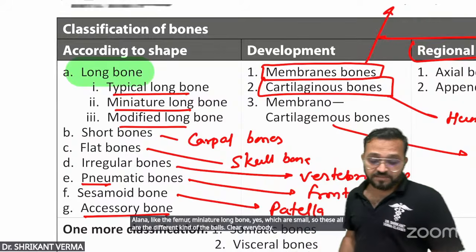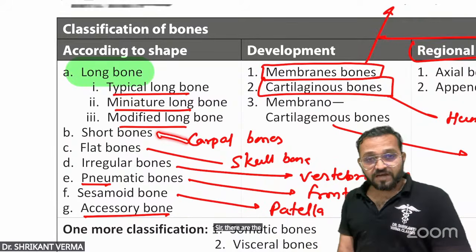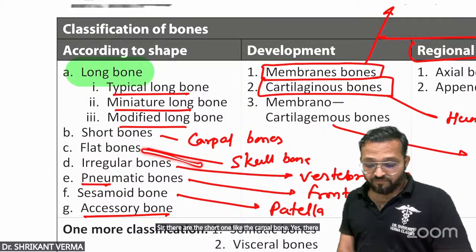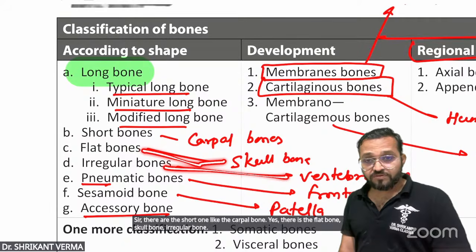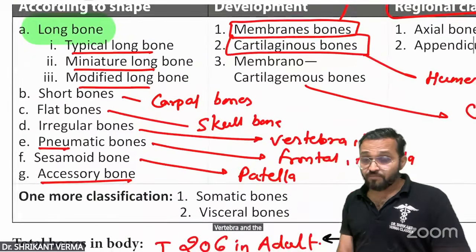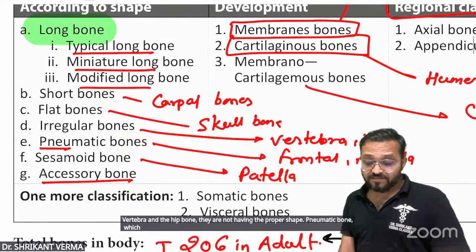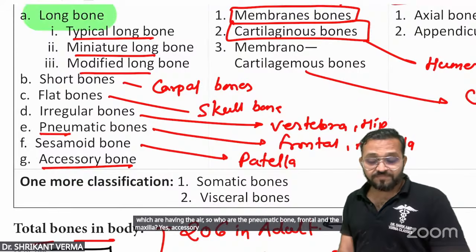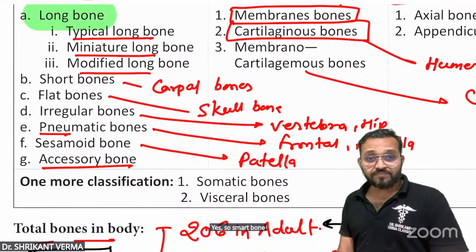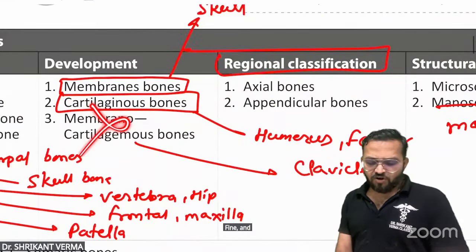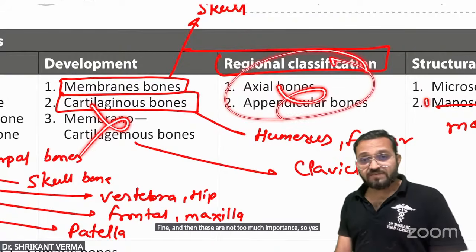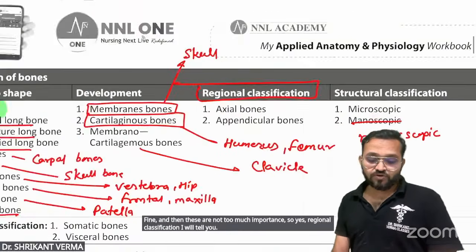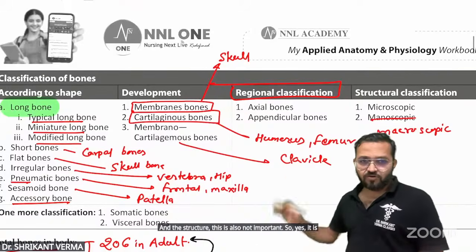Clear, everybody? Short bones are like the carpal bones. Flat bones are skull bones. Irregular bones are the vertebra and hip bone, which do not have a proper shape. Pneumatic bones contain air, such as the frontal and maxilla. Accessory bone we will see. Small seed-like bone is the patella. These are not too important. Regional classification I will tell you, and structure is also not important. This is the revision class, not all things are important.